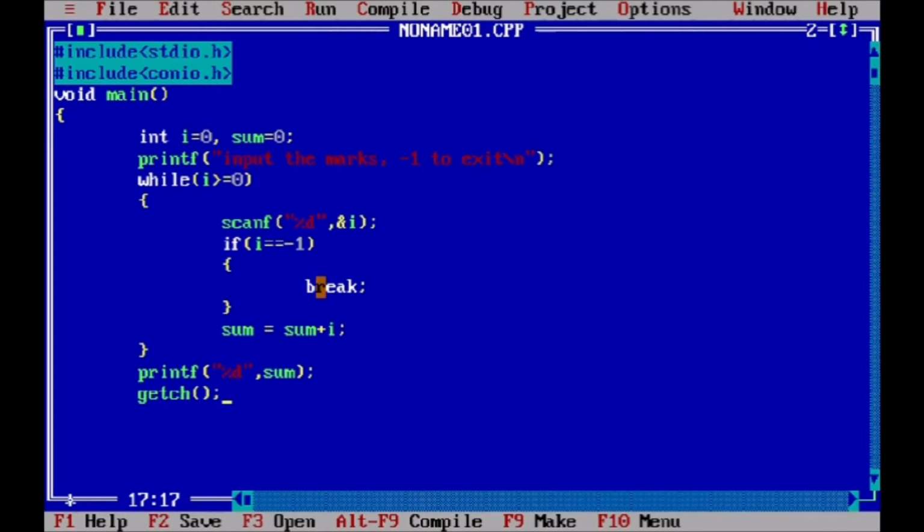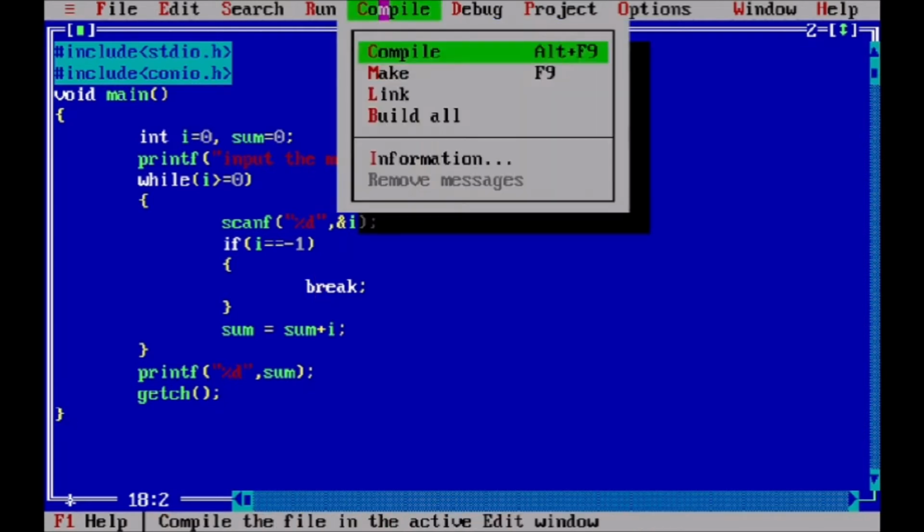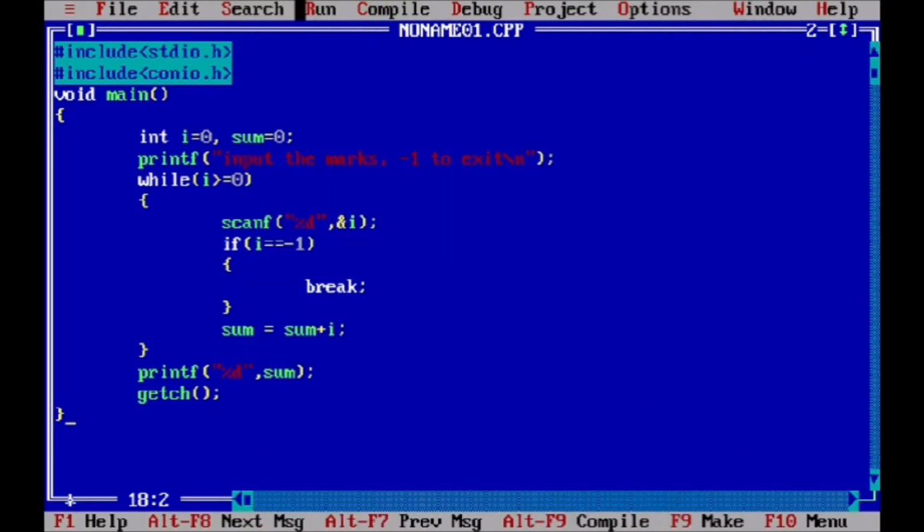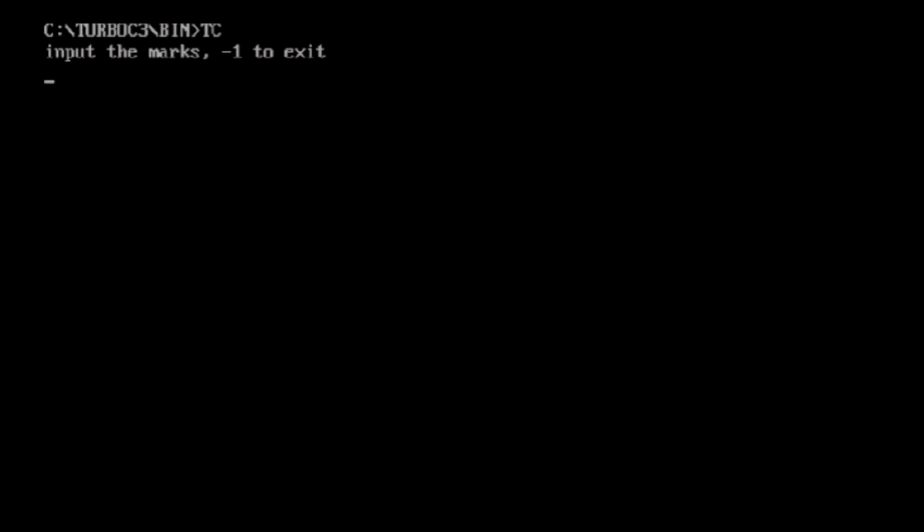Now here we complete our program. Okay, and here we compile the program. Now we run our program. So it tells us to input the marks, and if you enter -1 then it exits.